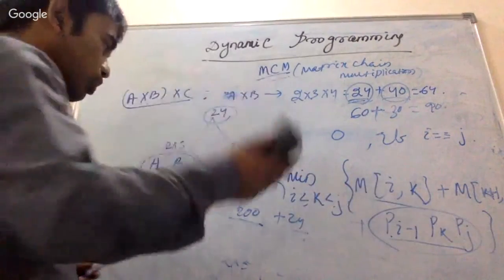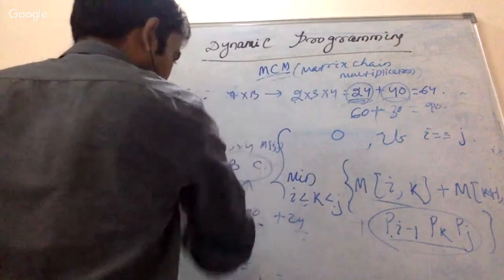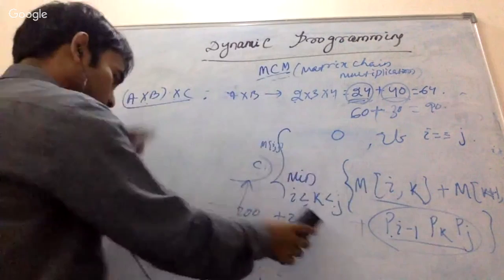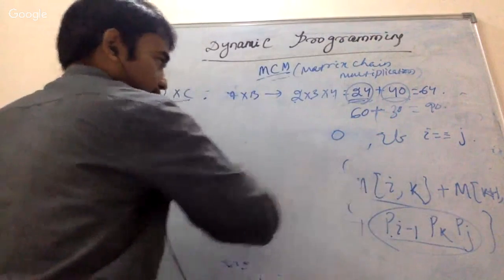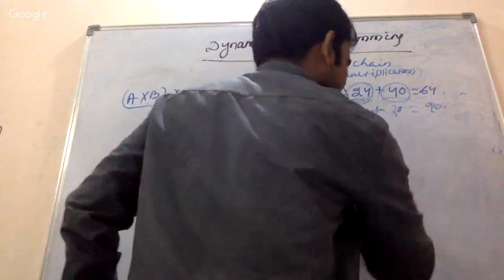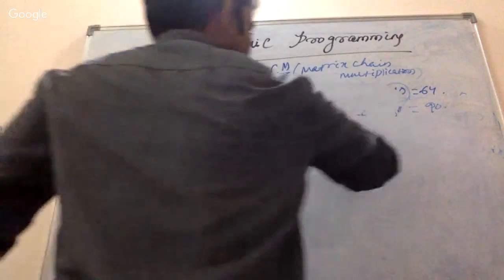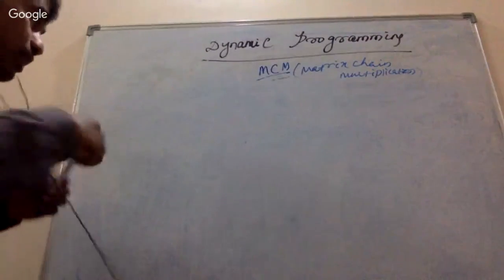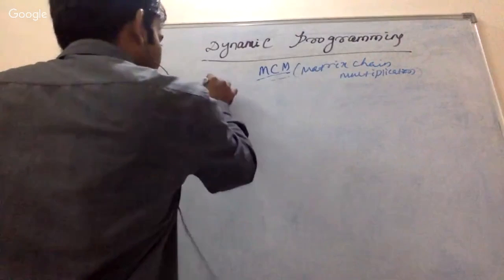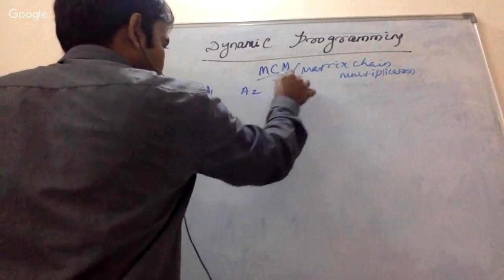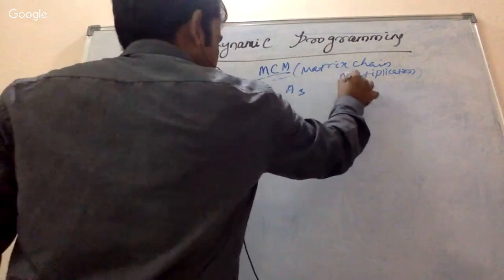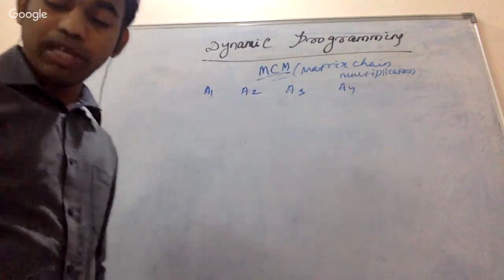So maybe if you don't understand, then let's calculate this. I hope you understand some part, but if not, then let's do an example so you will get clarity. How exactly we are going to use that one, don't worry. I am giving 4 matrices, A1, A2, A3 and A4, having some dimensions.